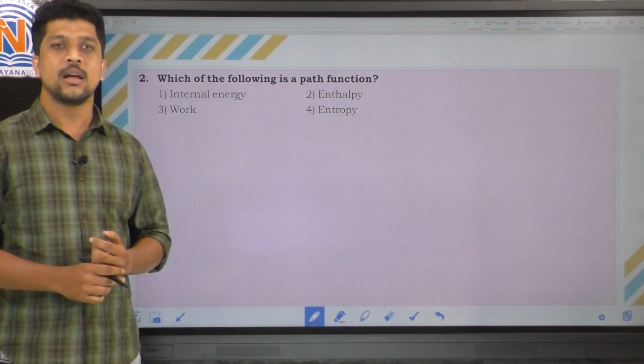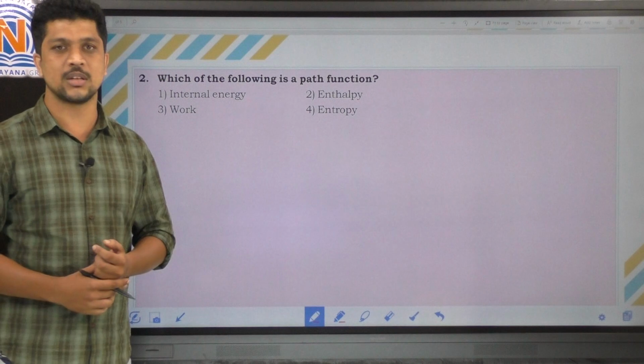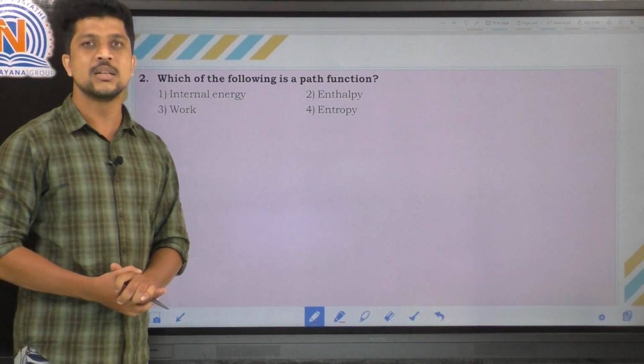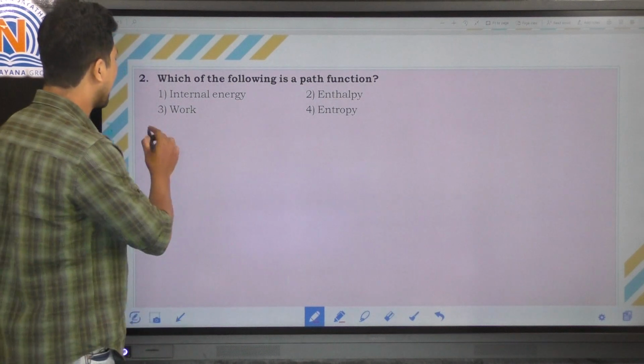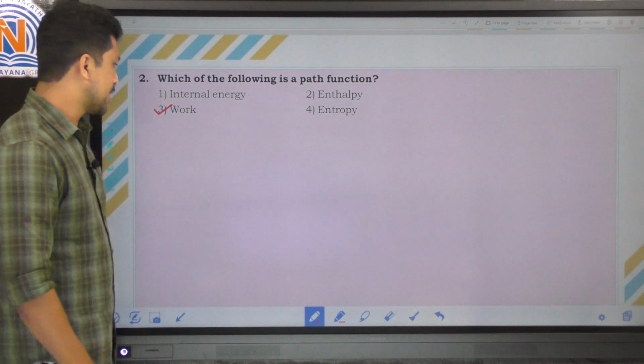So here they have given 4 options. Among these 4, work is a path function. The remaining 3, internal energy, enthalpy and entropy, are state functions. So the correct option is the third option. Let's move on to the next question.